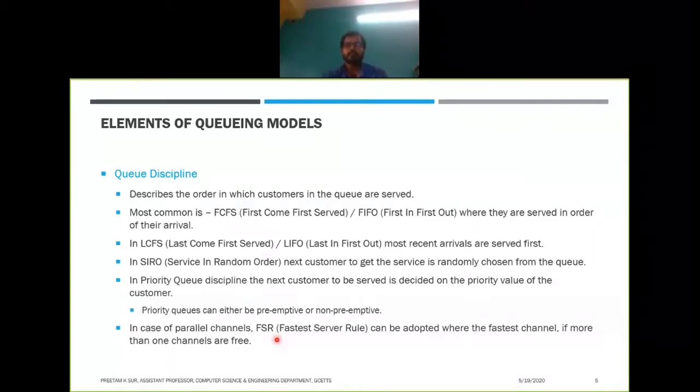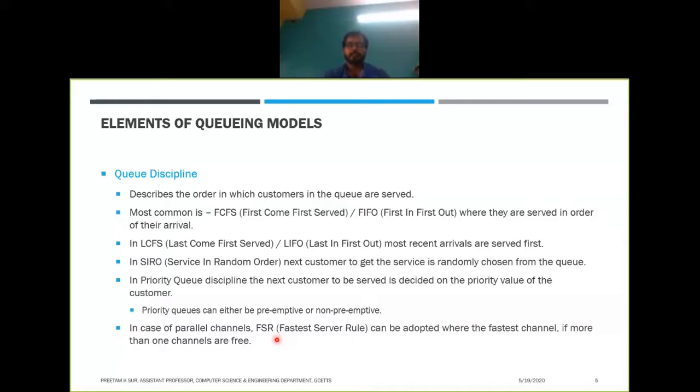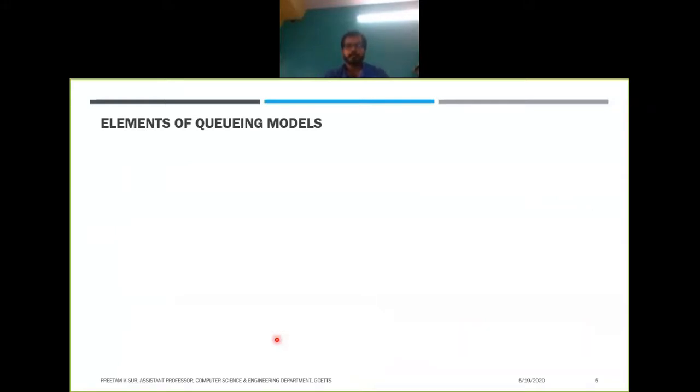Based on that you join the queue which has the fastest server. That happens only if it is a parallel channel queue.